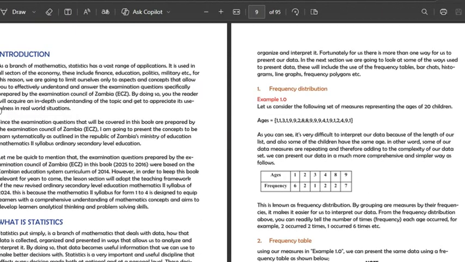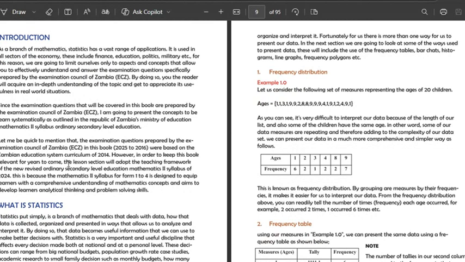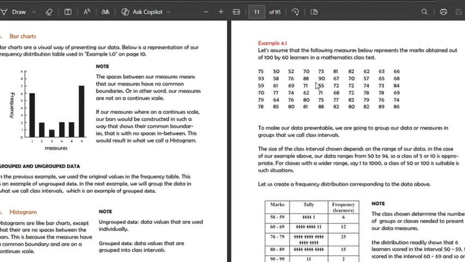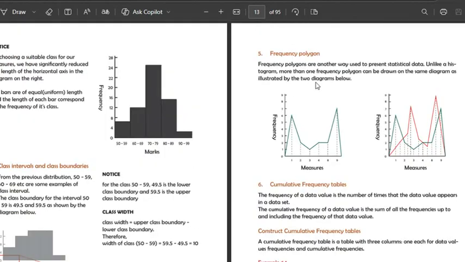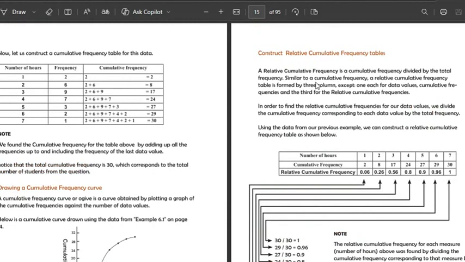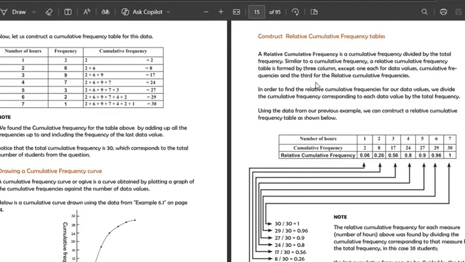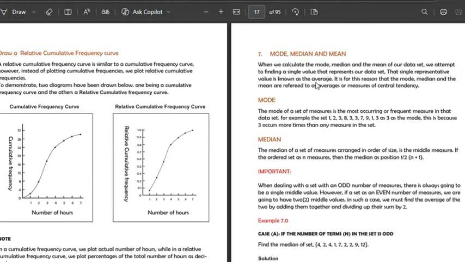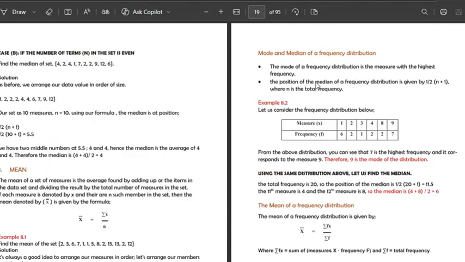As you can see, by clicking, I am in the introduction part of this book. So as you can see, we have the notes. You're able to learn about what statistics is, its useful nature, and all that stuff. Then you're able to learn about data presentation. We have the frequency distribution, we have the bar charts, we have the histograms. I mean, there's a lot of stuff to find in this book. We have class intervals, frequency polygons. Then we're going to talk about relative and cumulative frequencies.